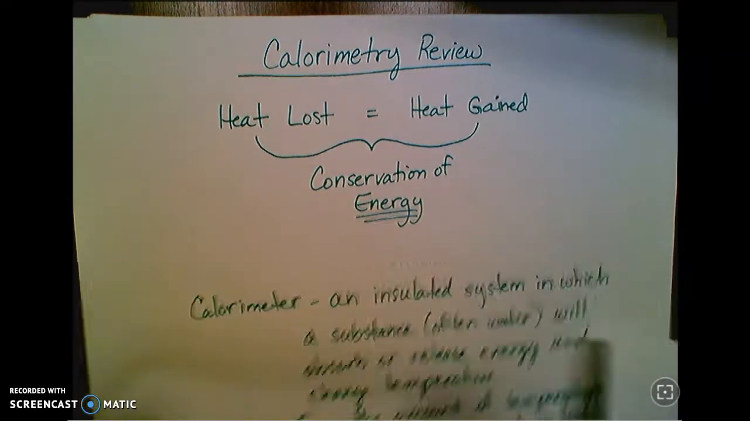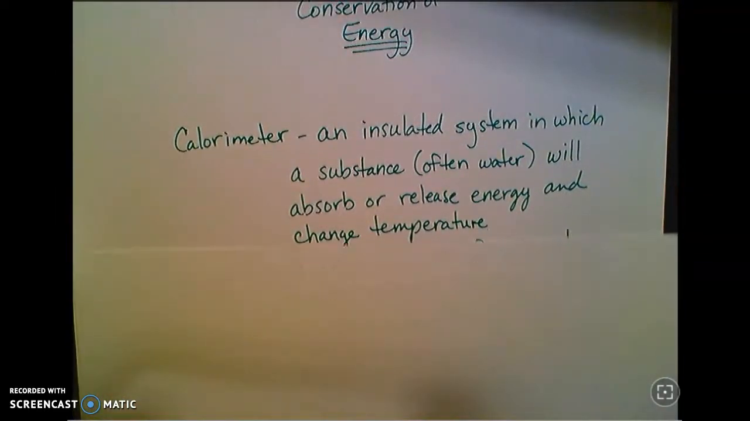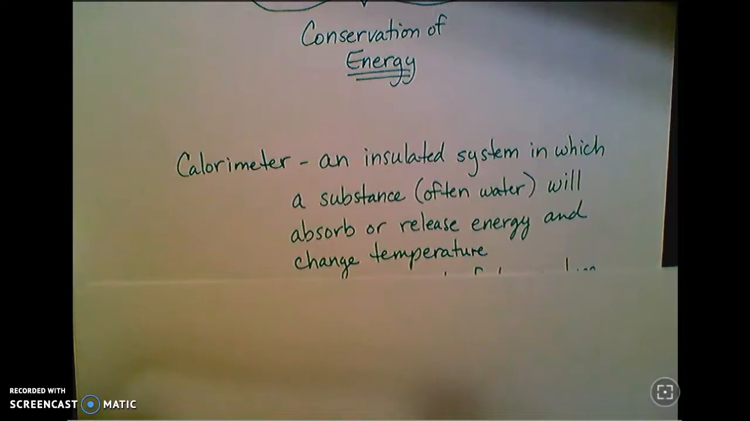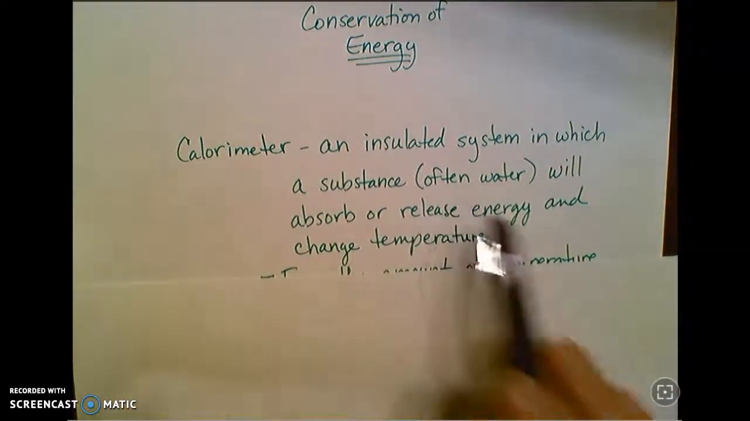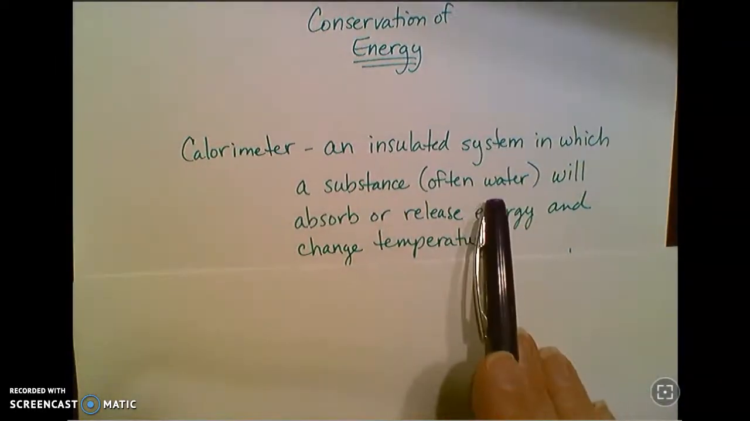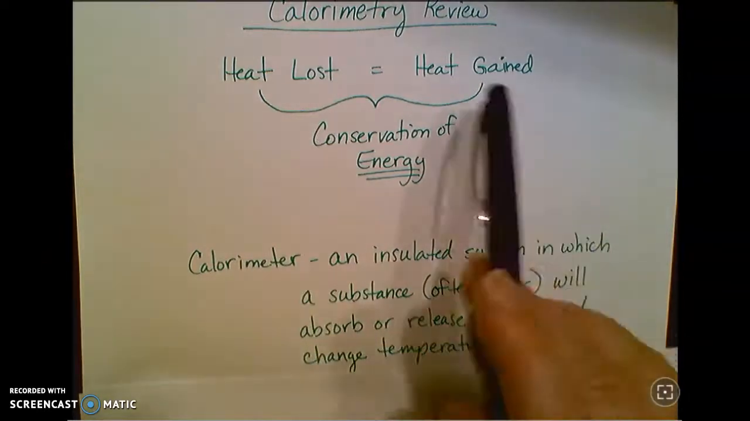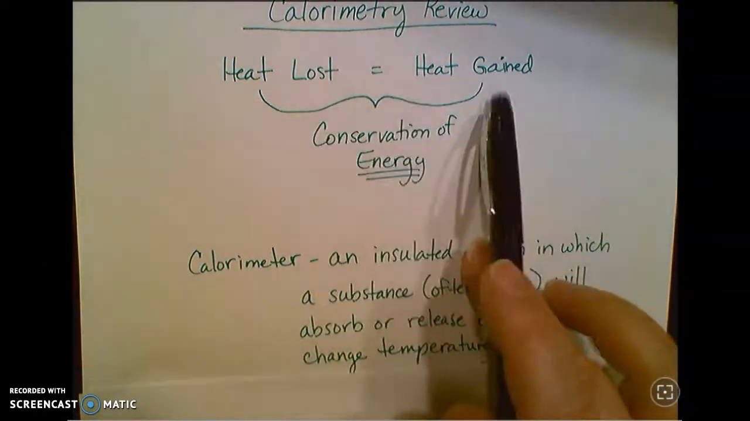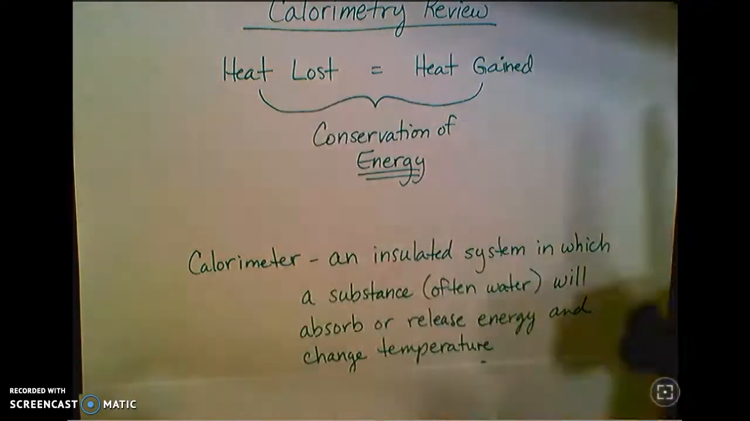And so the calorimeter is just some kind of container, a system, an insulated chamber in which a substance, like I said, is usually going to be water. We're only going to use water because we know the specific heat capacity of it. It absorbs or releases energy to tell us what's happening with the other one. So I can measure the heat loss or the heat gain by water, whichever way the reaction is actually going. If it's endothermic or exothermic, water will be one or the other.